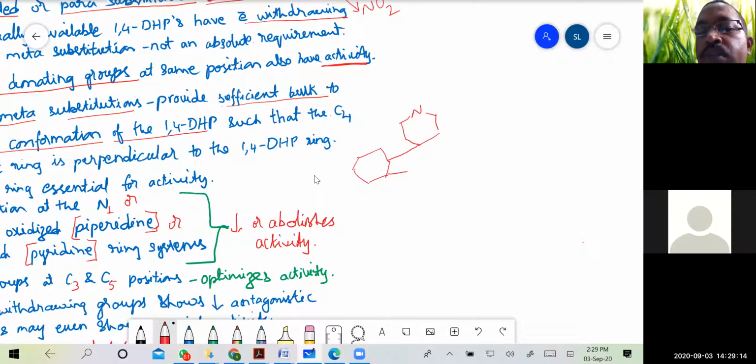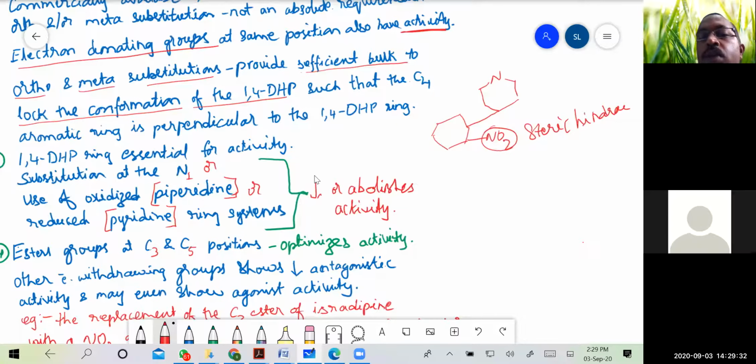Because when there is a substitution at the other position, we know that steric hindrance will make this molecule orient in the so-called lock, that is perpendicular. So this will be perpendicular to the 1,4-dihydropyridine only where there is substitution at ortho and meta position.